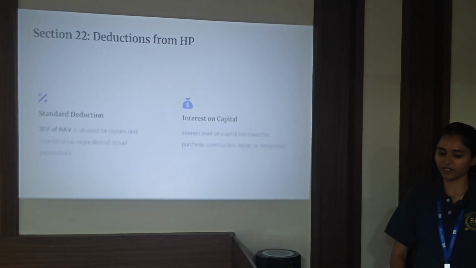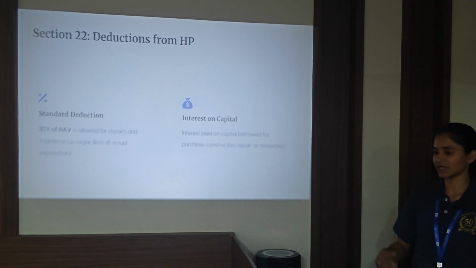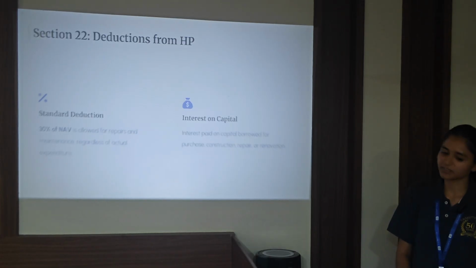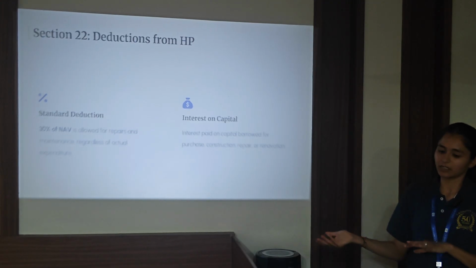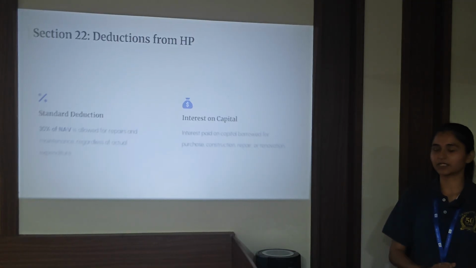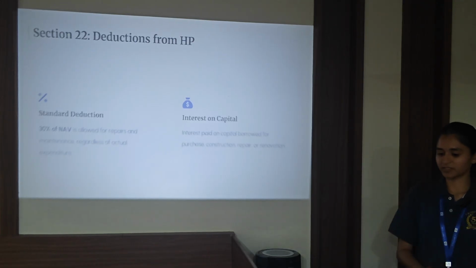Earlier it was section 24 in the Old Income Tax Act. Here there are two types of deductions that we get from house property. First one is the standard deduction, at the rate of 30%, which includes all deductions for repairs and maintenance. No further or separate deduction for repairs and maintenance will be given. A standard 30% is given regardless of the actual expenditure. Next is the interest on the capital.